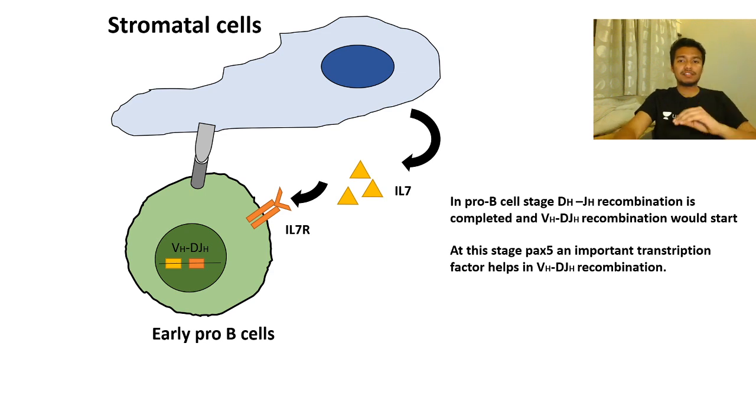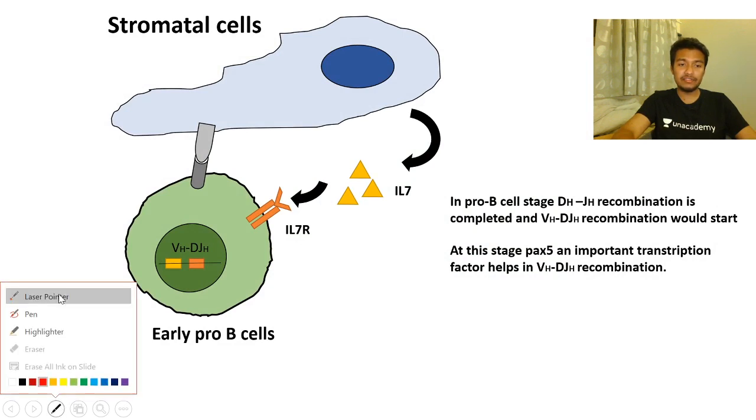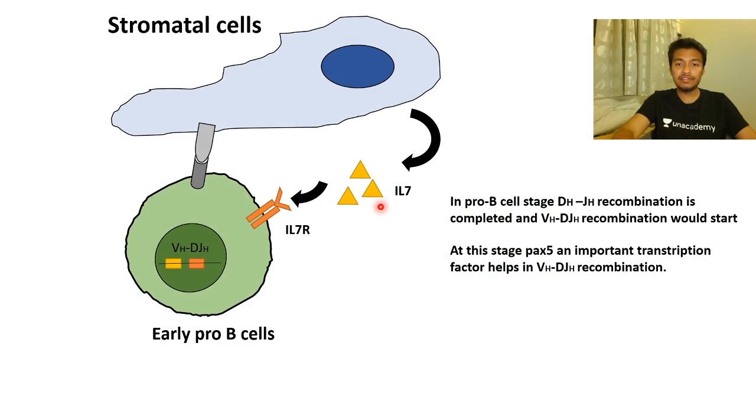So these stromal cells are different. How are they different? They are secreting IL-7. This IL-7 is a very important cytokine because somebody needs to tell the cell that now you should finish your VDJ recombination. VDJ recombination is a complex process and requires a lot of energy.